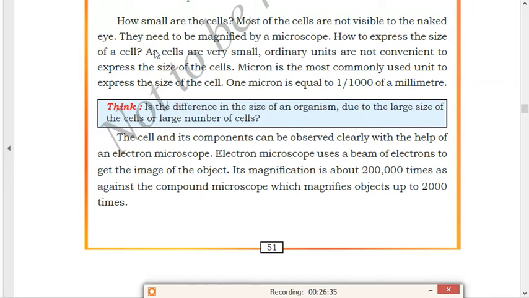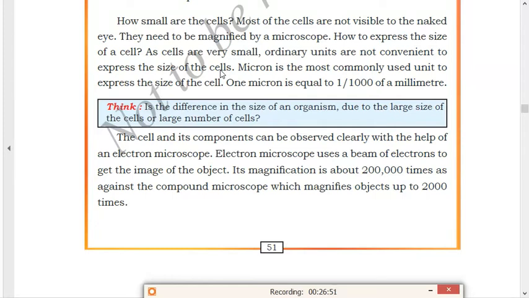How do we express the size of the cell? The cells are so small that we have to give a special unit to express their size. As cells are very small, ordinary units are not convenient to express the size of the cells.